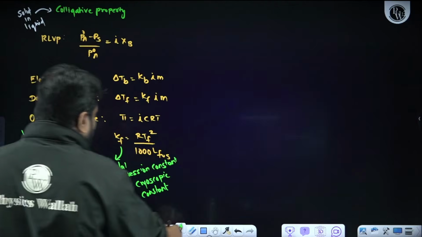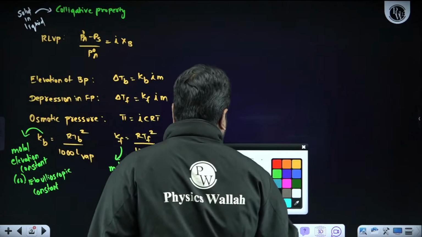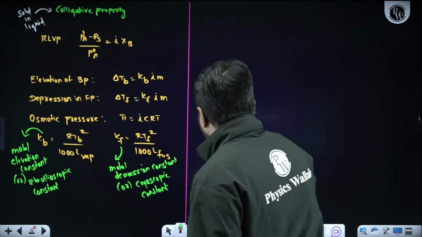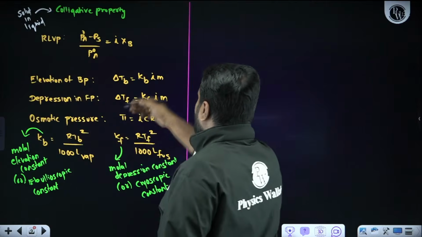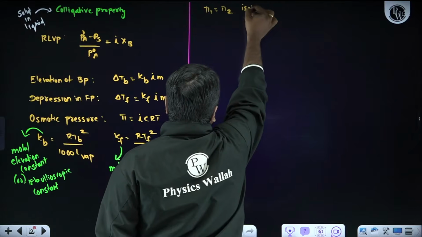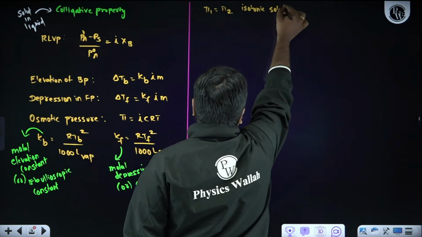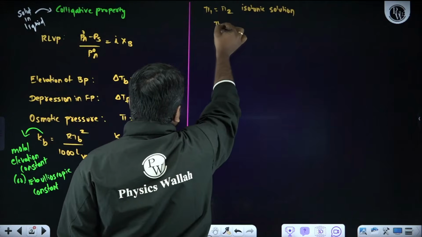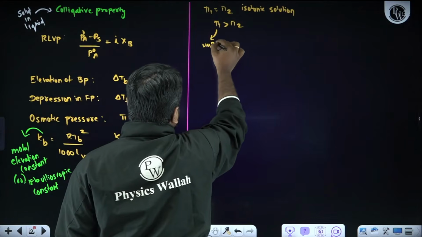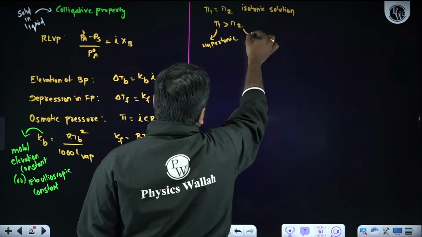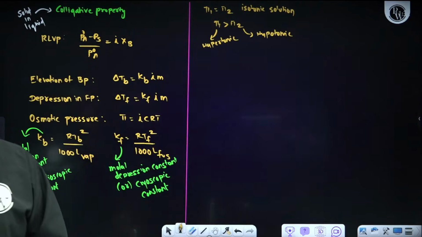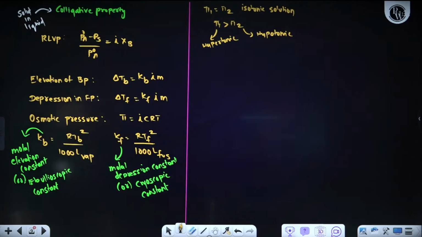So these are all the formulas, very, very important. Now, when it comes to osmotic pressure, remember, if two solutions have the same osmotic pressure, then they are called isotonic solutions. If one solution has higher osmotic pressure than another one, the higher one is called hypertonic, and the lower one is called hypotonic solution.